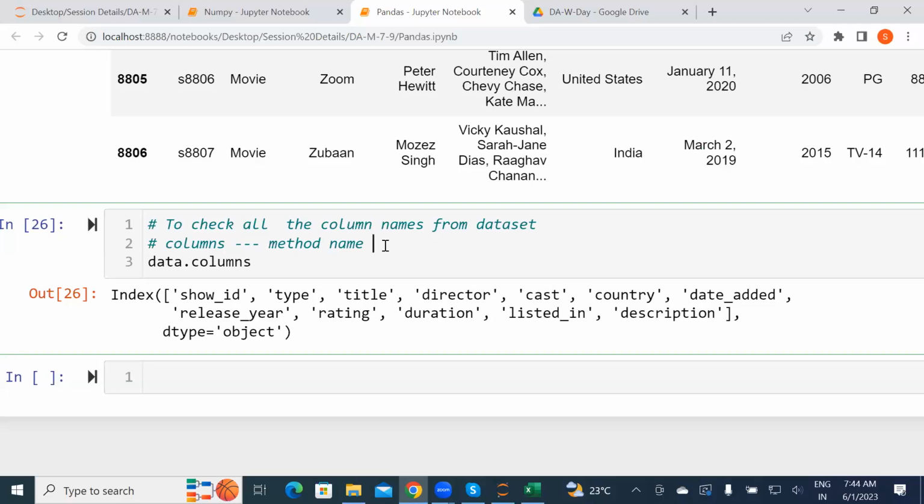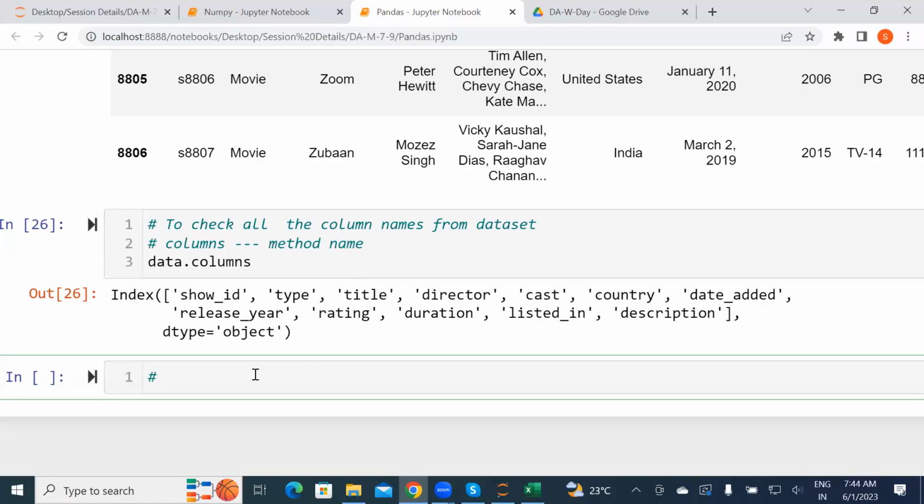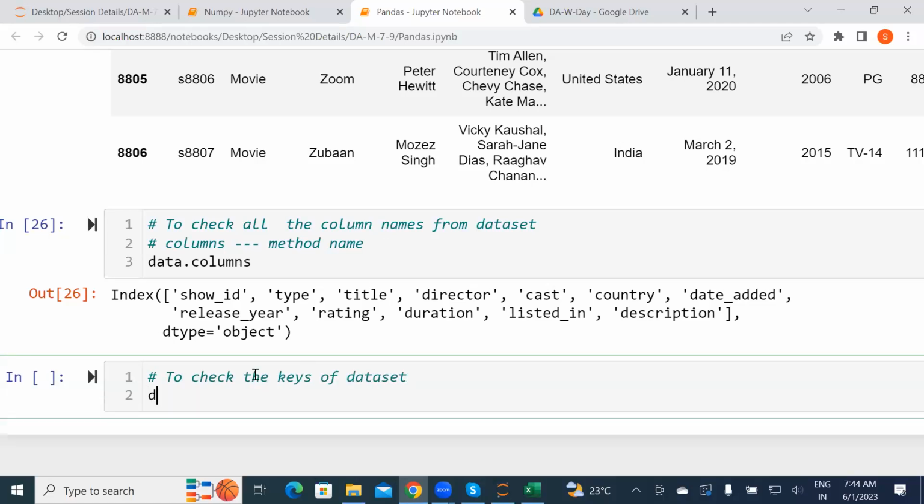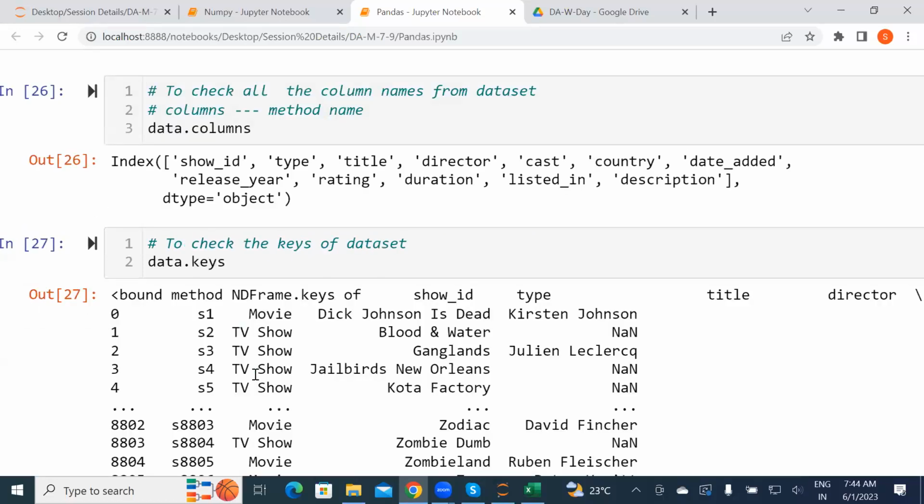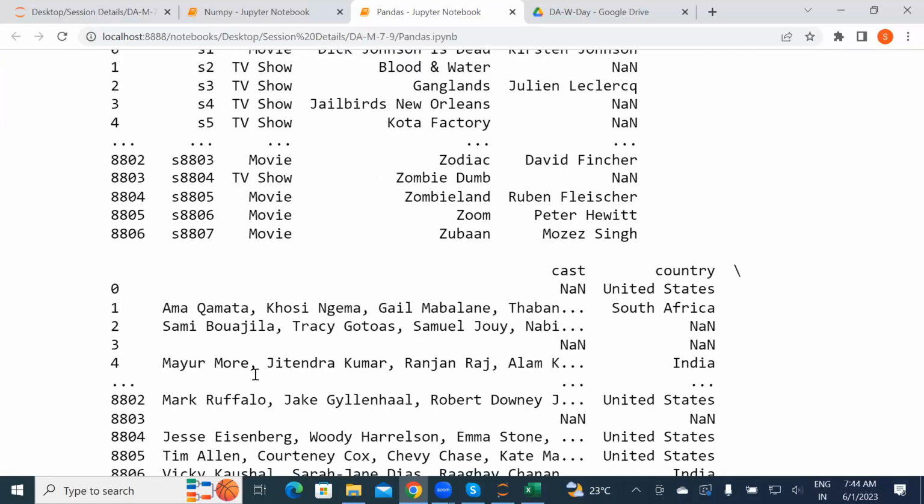Okay, there is one more method to check all the values of this particular column, which we call keys. To check the keys of the data set, the method name is keys. See, keys can be used in both ways.